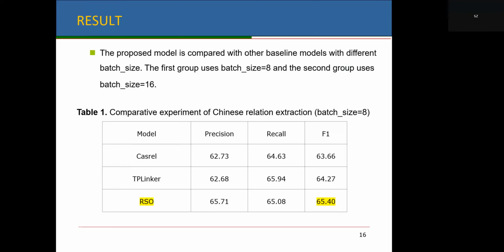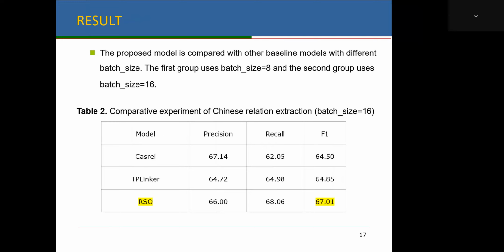The F1 value of RSO is 65.40 compared to 63.66 for the CasRel model and 64.27 for the TPLinker model. The F1 value of RSO is 1.74% higher than that of the CasRel model and 1.13% higher than that of the TPLinker model.